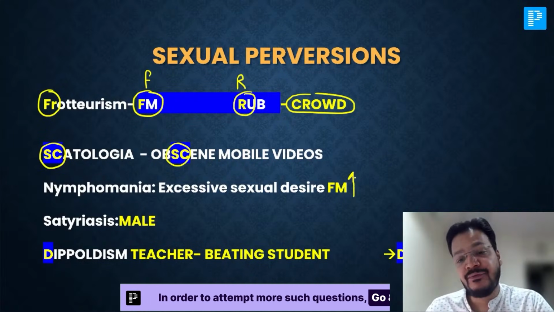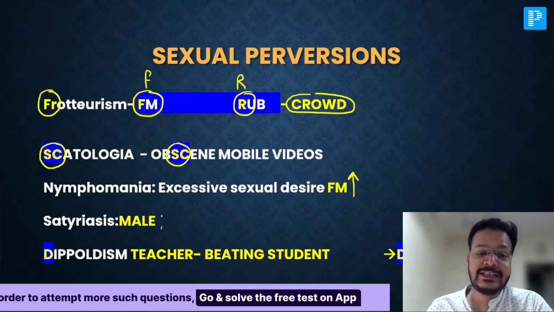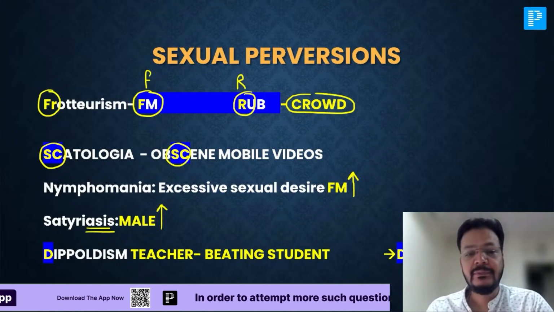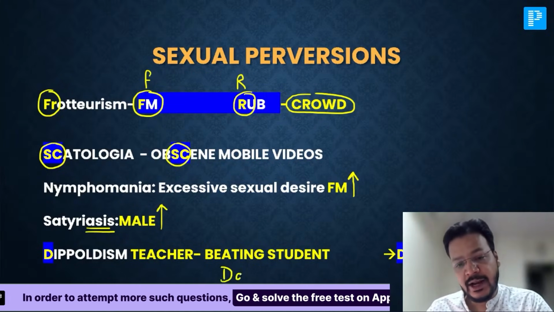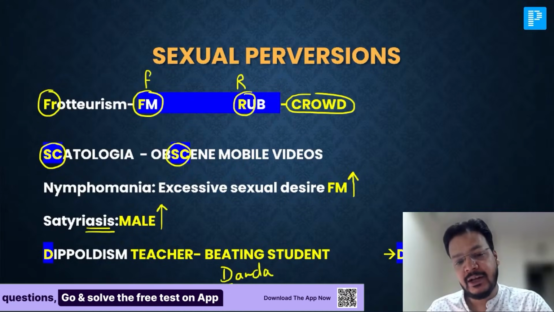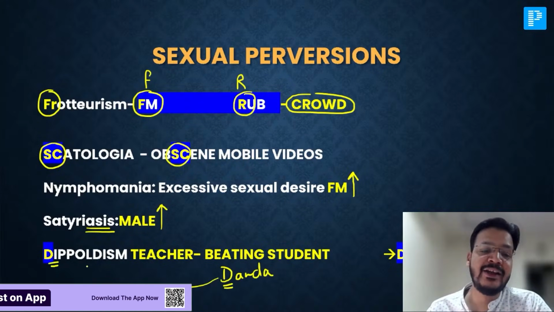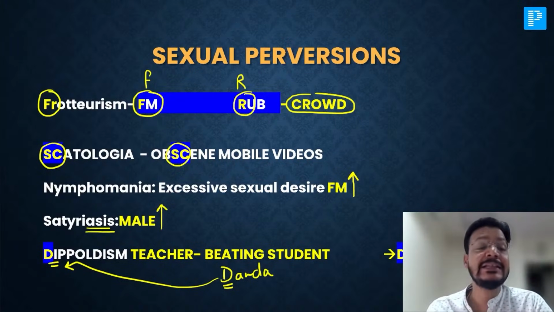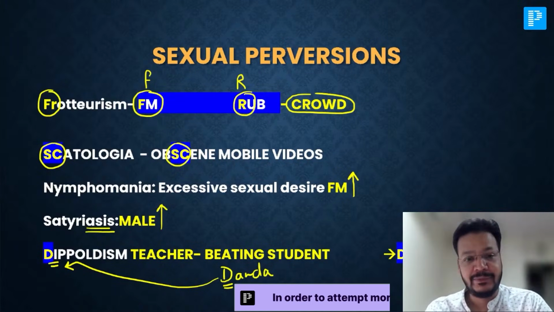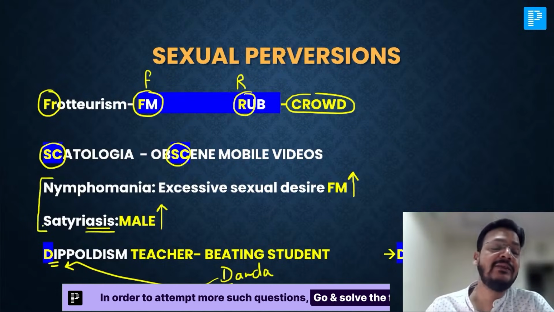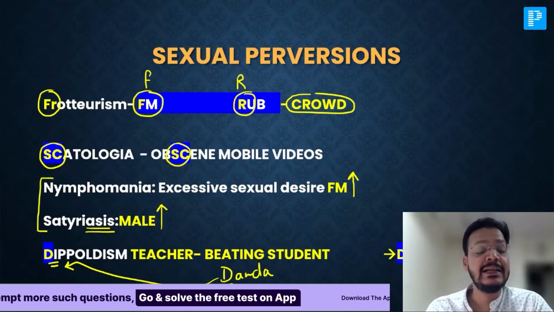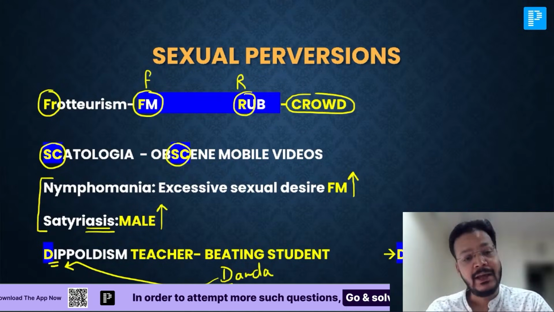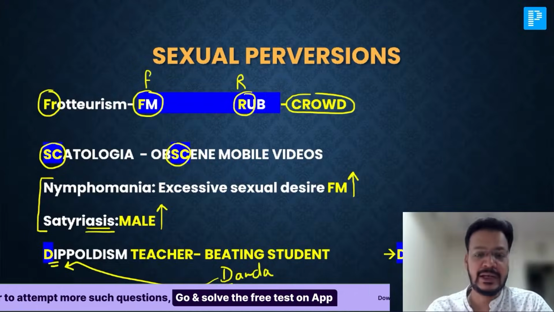Excessive sexual desire in female, it is nymphomania. And excessive sexual desire in male, satyriasis, asis, male. And a teacher beating the student by danda, D for dandaism. If you are a teacher and you are sexually gratified by beating the student, not the teacher, that is dandaism. Excessive sexual desire in female is nymphomania. Excessive sexual desire in male is satyriasis. In Hindi they call both thharki, but female thharki is nymphomania and male thharki is satyriasis. Very easy.